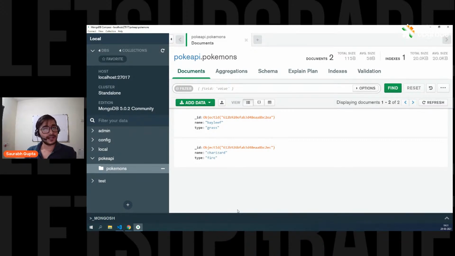Now, see guys, Compass is just a tool that is connected to the MongoDB server. You have to understand, Compass is just displaying this data. All this data is actually stored in the MongoDB server. We can use an online MongoDB platform for Node.js also. Yes, why not, Siddesh? The connection is important. You're not going to connect Node to Compass. We're going to connect Node to the MongoDB server. Compass is just a tool that is connected to the MongoDB server. All the data that you create goes to the MongoDB server.